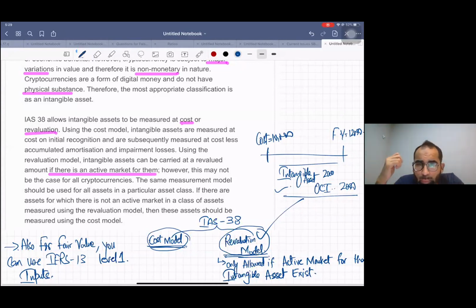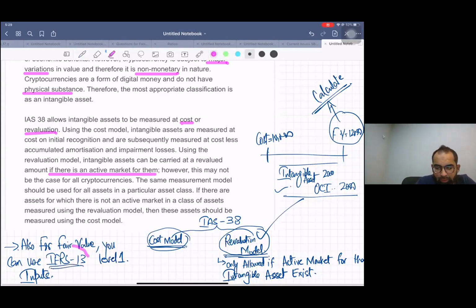Okay. Now one more question. If you are using the revaluation model, then you need to calculate the fair value. And for fair value calculation you should knock the door of IFRS 13.